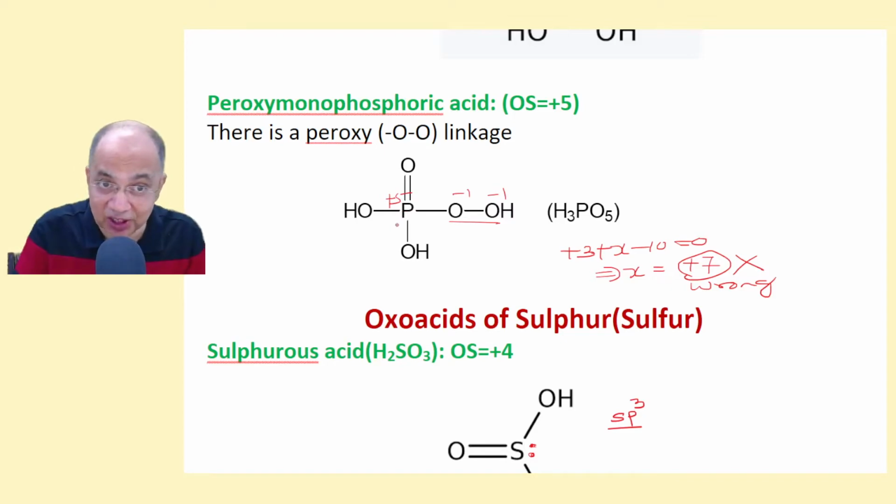And you can just look at the structure. Phosphorus will lose 2 electrons on the double bond side, and 1 each on the single bond side, and also 1 each to the bridging side. So 1, 2, 3 plus 1, 4 plus 5. So it will be +5. Right?